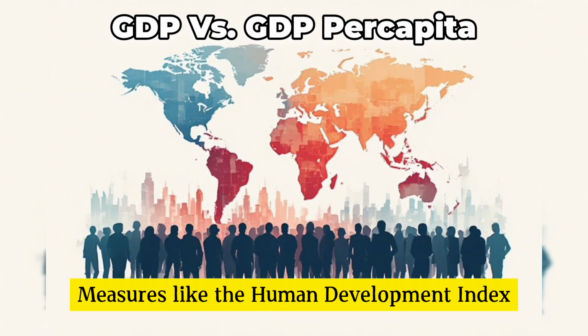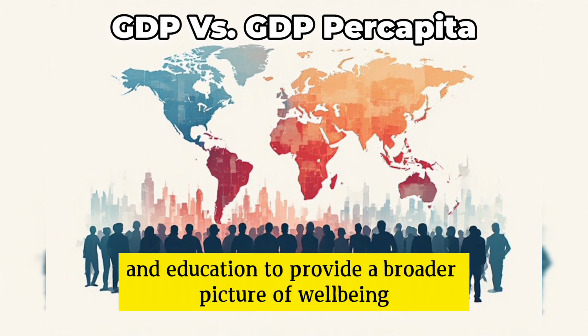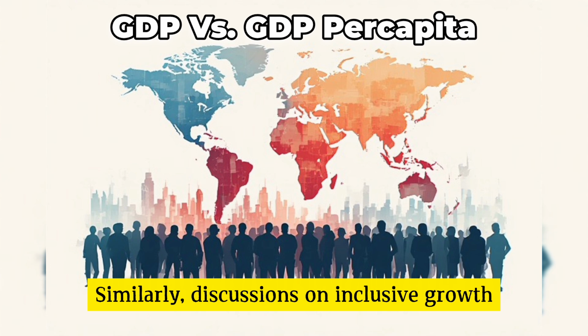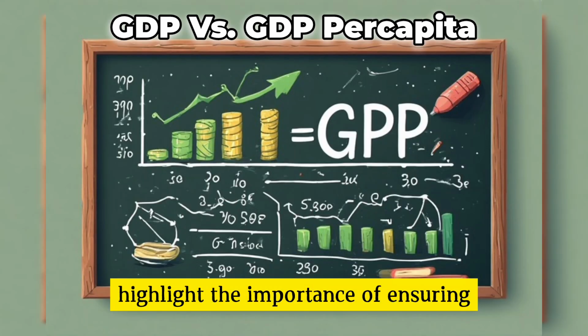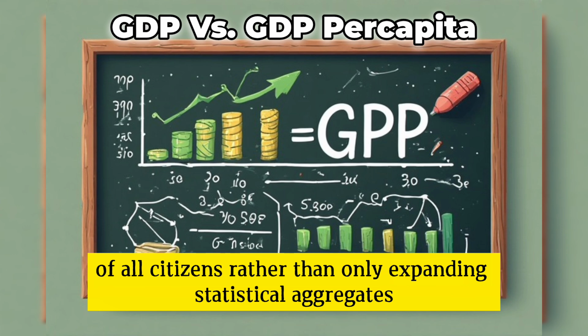Measures like the Human Development Index combine income with health and education to provide a broader picture of well-being. Similarly, discussions on inclusive growth highlight the importance of ensuring that economic expansion improves the lives of all citizens rather than only expanding statistical aggregates.